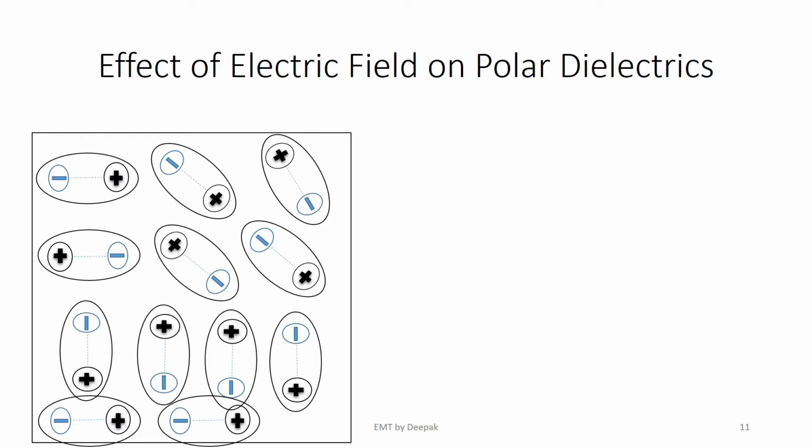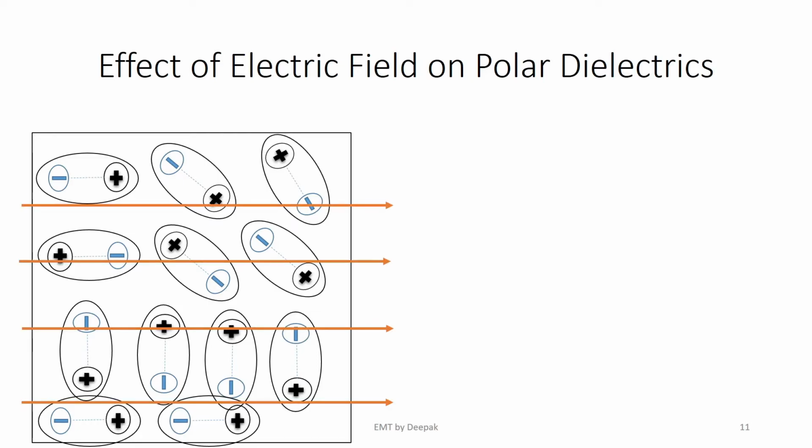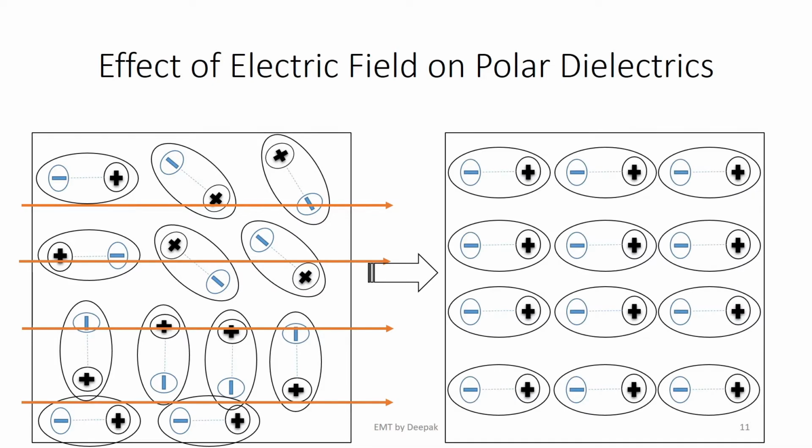Imagine that these are how inherent dipoles are lying in the polar dielectrics before the application of the electric field. As and when the electric field is applied, they align themselves.